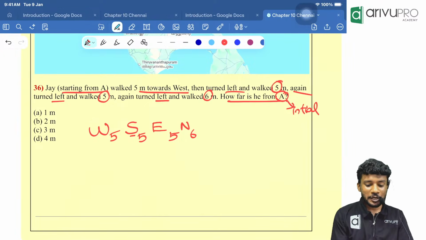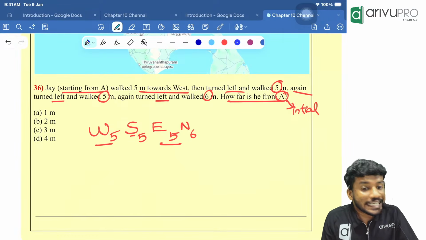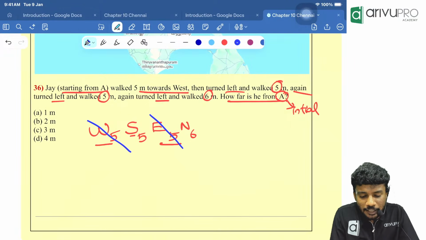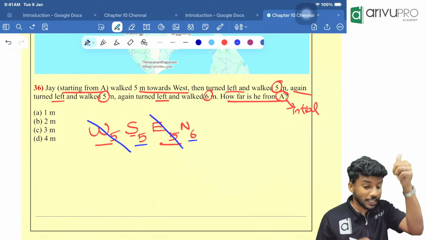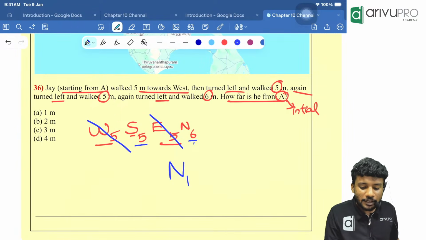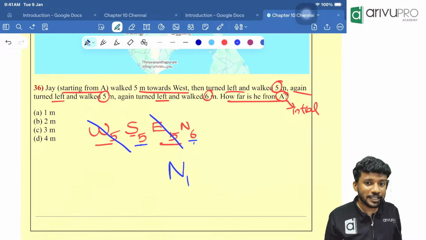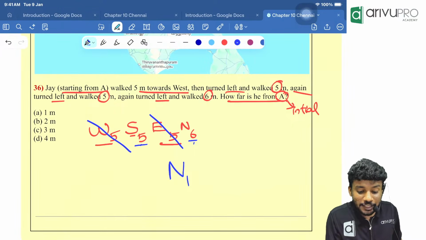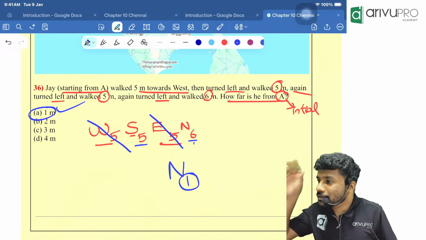Now tell me. West 5 and east 5 are opposite to each other? Yes. 5 minus 5 will become 0. Cancel, cancel. Which is the bigger value, north 6 or south 5? North 6 is the bigger value. So I will write north. 6 minus 5 will become what, people? 1. Now we know the direction of the final point from the initial point is north. But are they asking the direction? No. They are asking what? The distance. How much is the distance? 1 meter. This is the approach.